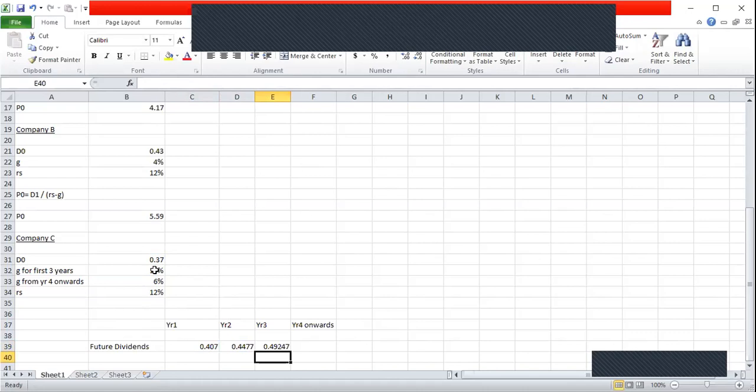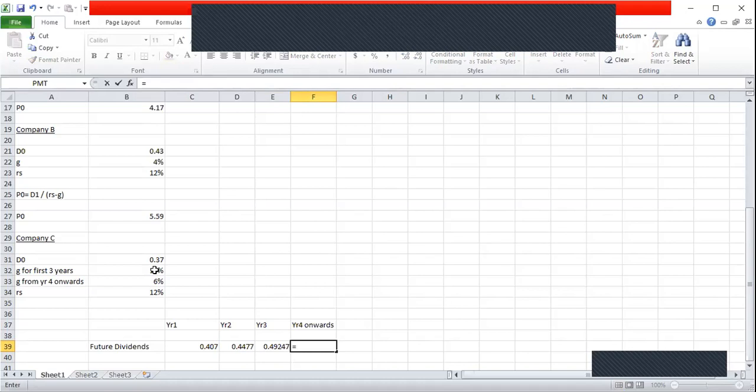Now, after 3 years, from year 4 onwards, the growth rate changes to 6%. And from year 4, it runs till infinity. So since we can't put all the cash flows, what we do is we have only the year 4 dividend in this last column called year 4 till infinity.